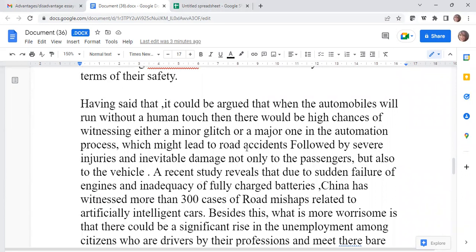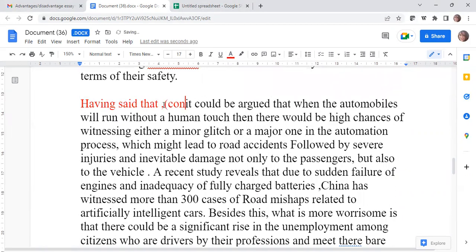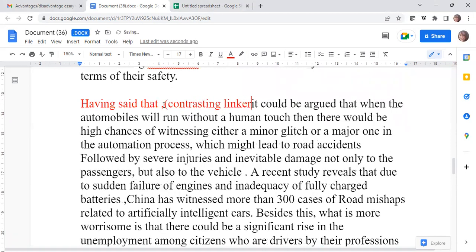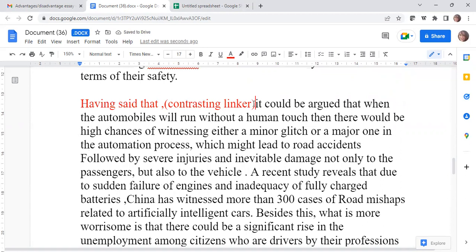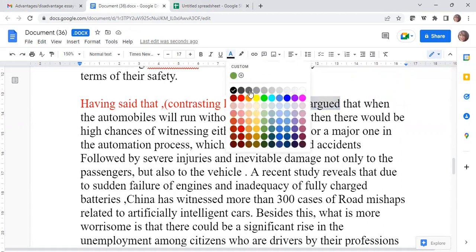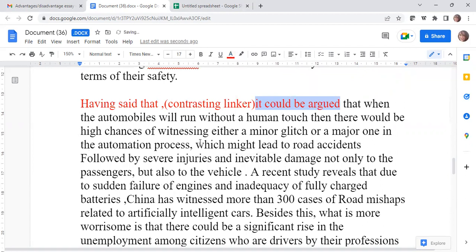Okay. So we are starting with 'having said that', because again, this is a contrasting linker and we are talking about two different sides. Okay. It could be argued that, fine, when the automobiles will run without a human touch, then there would be high chances of witnessing either a minor glitch or a major one in the automation process, which might lead to road accidents. Okay.